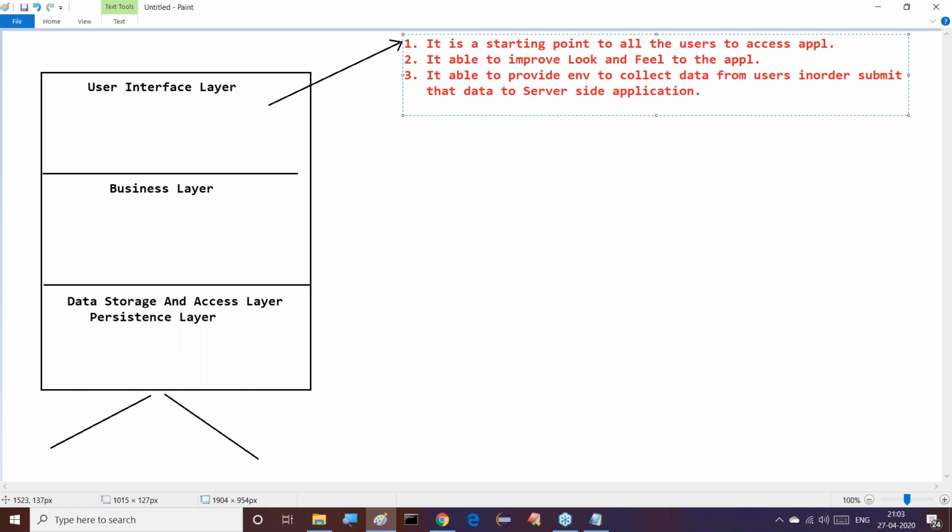To submit the data to the server-side application, here we require some environment. That environment is provided by which one? User interface. All of you observe this clearly.